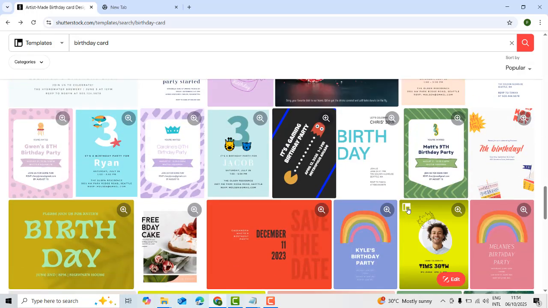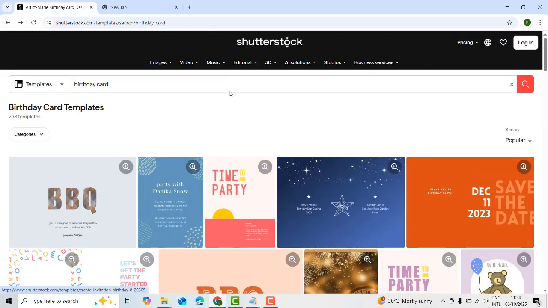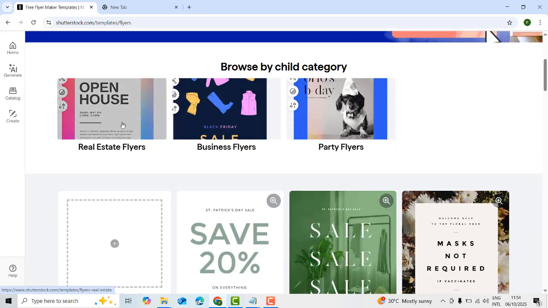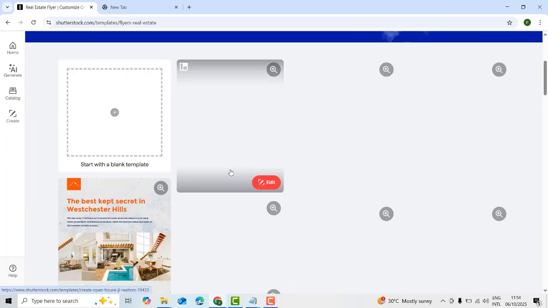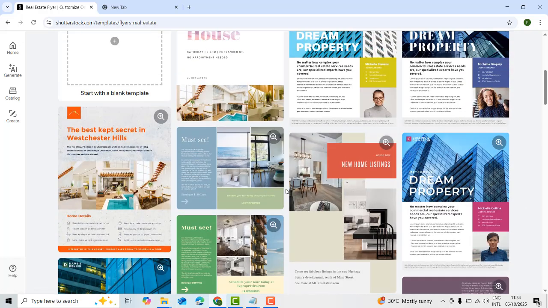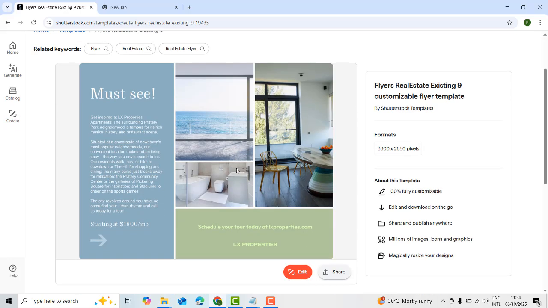Not only this, you can also earn with birthday cards and flyer designs. You can see these flyers are not that hard. This is a small design, not a hard design, but they can earn money here. They just put the images and text.